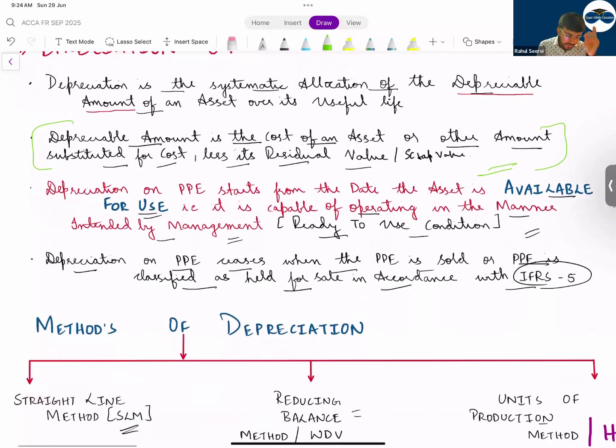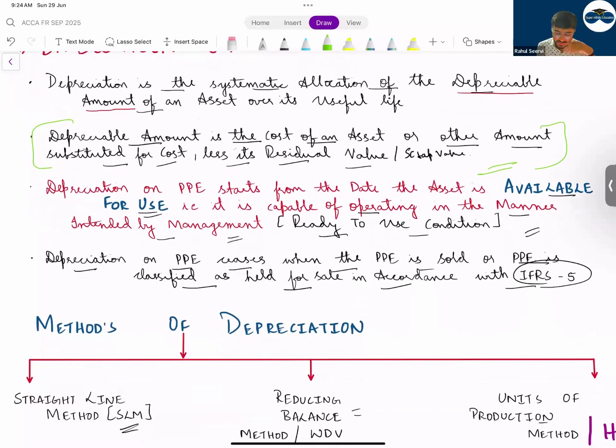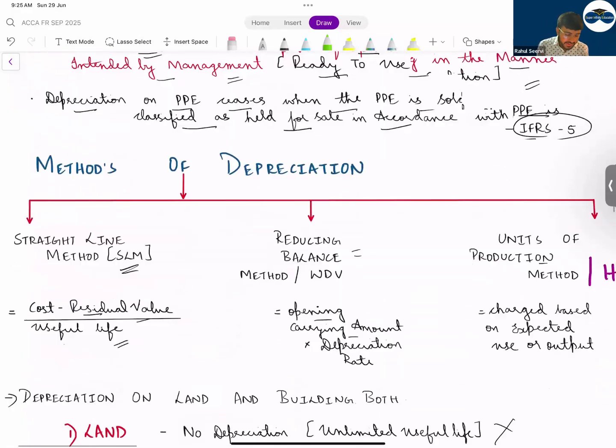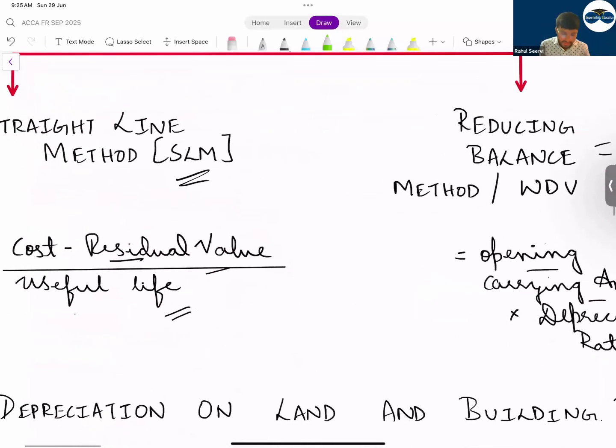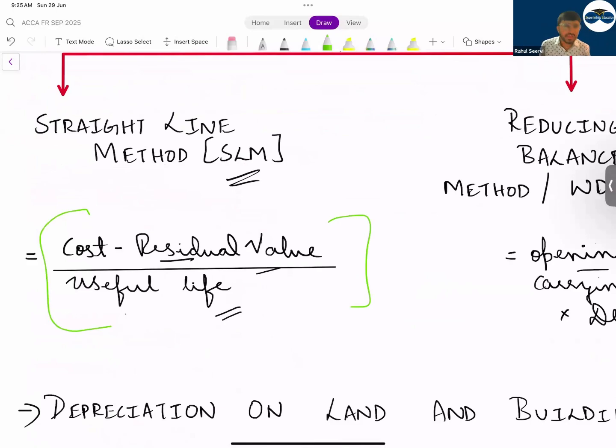Then next one, depreciation on PPE, when will it cease? When will you stop depreciation? Either you have sold or it is classified as held for sale. So formula क्या था SLM का? Cost minus residual value. Cost minus residual value divided by useful life.